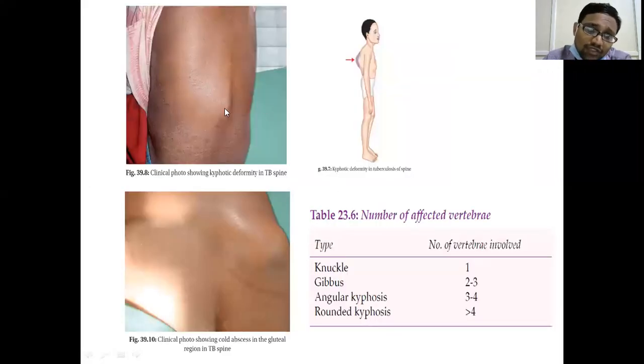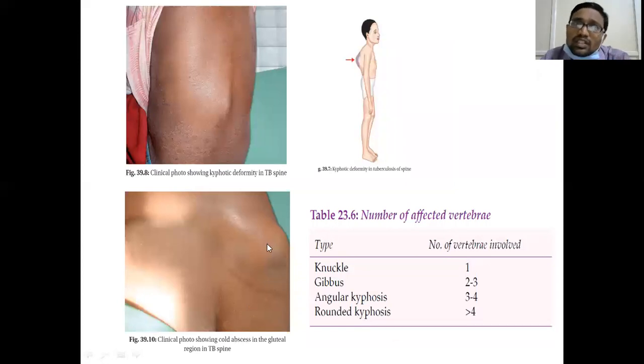This is also a kyphotic deformity, but this kyphosis is less. If one vertebral body is involved, it is called a knuckle deformity. This looks like a knuckle deformity, but it's a gibbous deformity. If more than 2 or 3 are involved, it's a gibbous deformity. 3 to 4 is round angular kyphosis, and more than 4 is called round kyphosis.